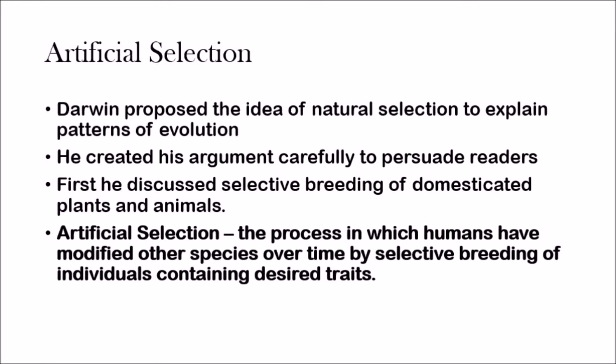So that's artificial selection, and it was being practiced at the time. Darwin was saying that just like humans use artificial selection to create domesticated plants and animals, nature itself also uses a similar process, natural selection, and that's how species evolve. That really helped convince some scientists that natural selection is how evolution works.